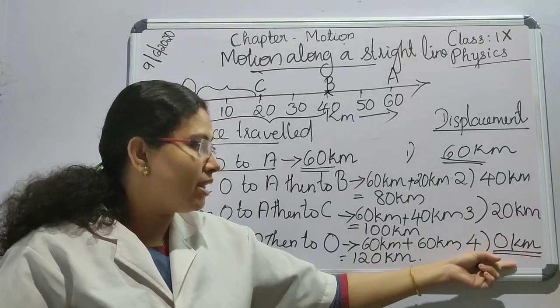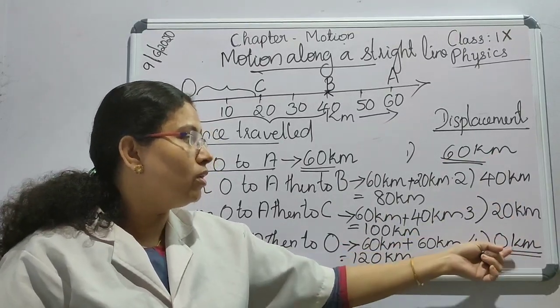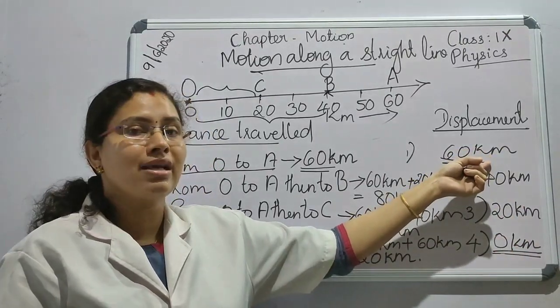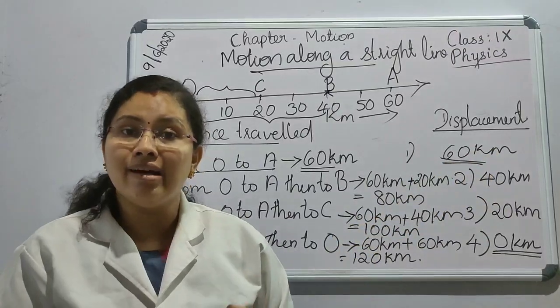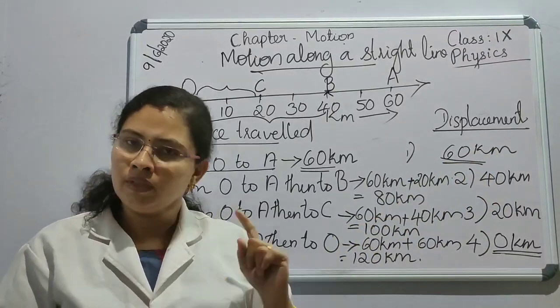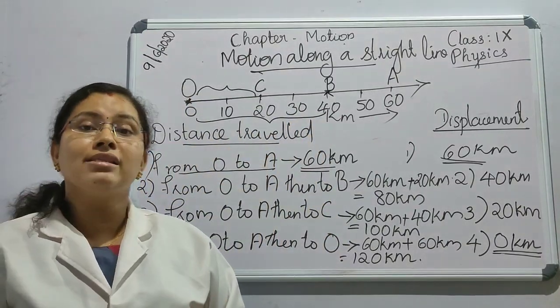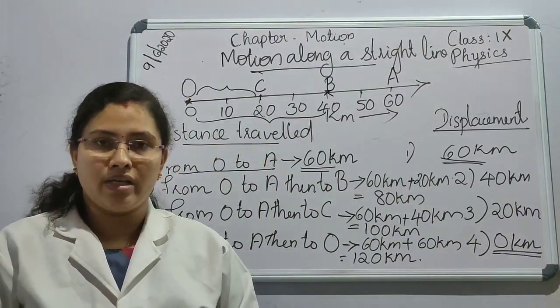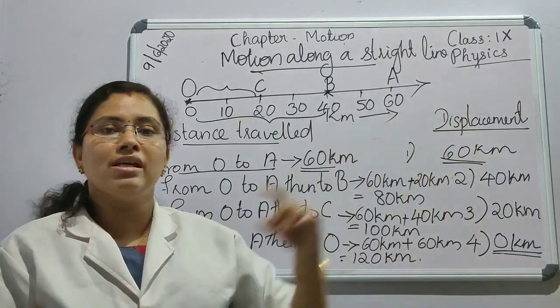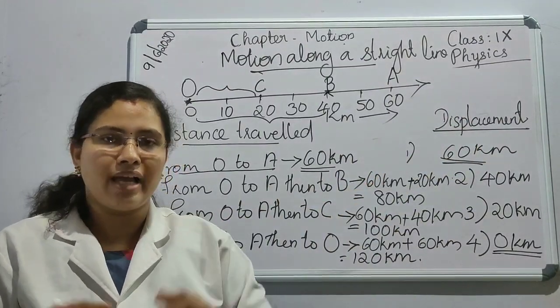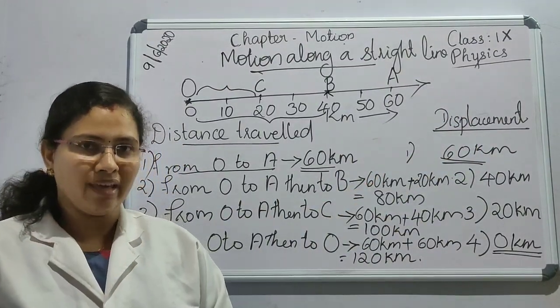So, the displacement may be 0 or equal to the distance covered or less than the distance covered. Hope you understand. And distance is a scalar quantity and displacement is a vector quantity that we will be discussing later.